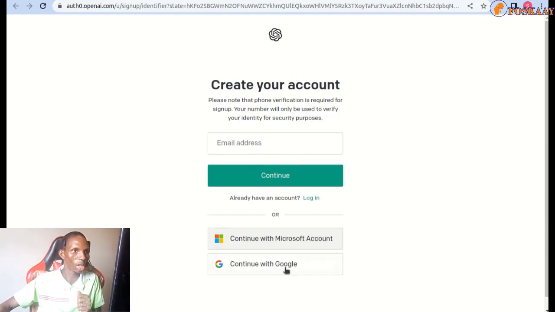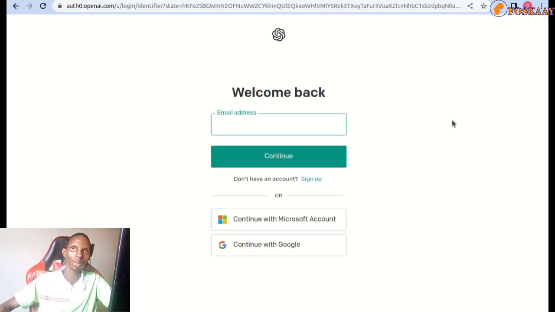You need to put in your email, or just continue with a Microsoft account if you have it. Or if you have your Gmail login, just continue with Google, and that makes things even much easier. So in our case, we already have an account with ChatGPT and also set up accounts for developers to use the API. So let's click login. You see it says login. You can log in if you use email. But previously we used our demo email account here to set it up. So we just click continue, since the email account is already logged in on the browser.